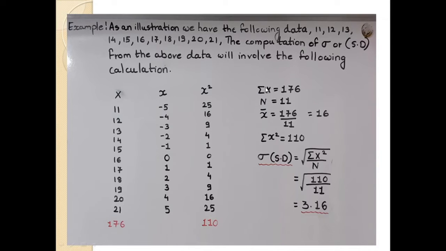Firstly, the summation of x is 176, and the total number of observations is 11. First of all, we calculate the mean x bar, which is the sum of all observations upon the number of observations. Here 176 upon 11, the answer is 16. 16 is our mean.